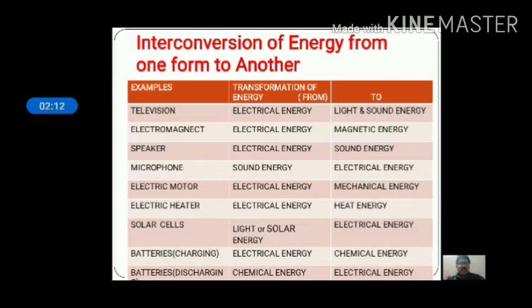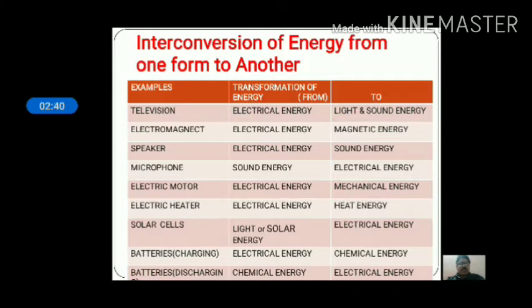Dear students, just to see the difference between speaker and microphone, the energy conversion is different. Suppose you are using a mobile phone, the place where you listen has a speaker that converts electrical energy into sound energy, and the place where you speak converts sound energy into electrical energy. So it consists of a microphone.